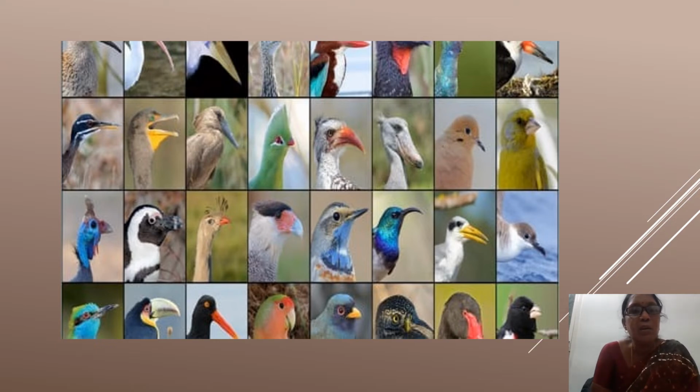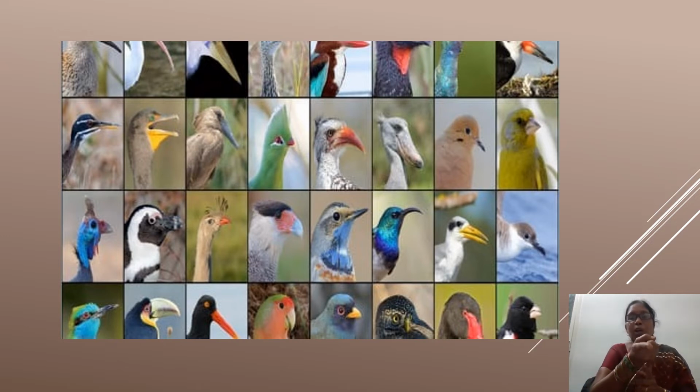Look here. How are the beaks in different birds? See how they are. Look at their beaks. Yes. So how is the beak in a parrot? Hooked. How is the eagle? Hooked but strong.